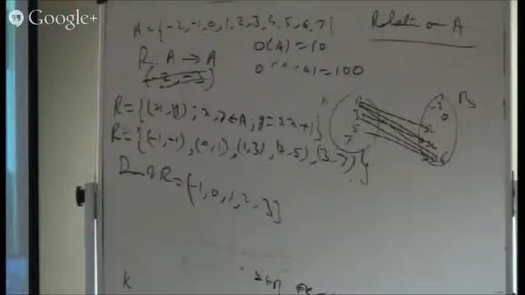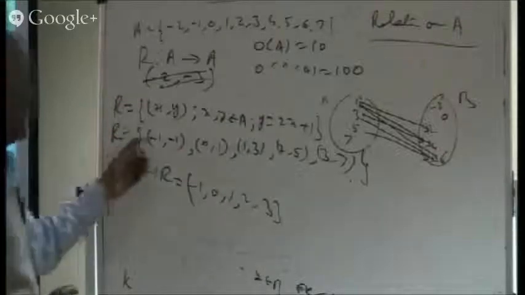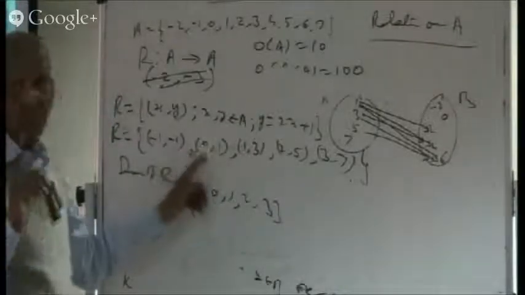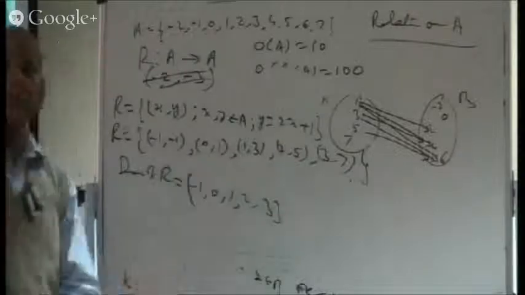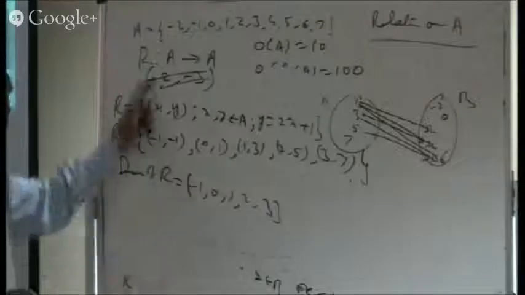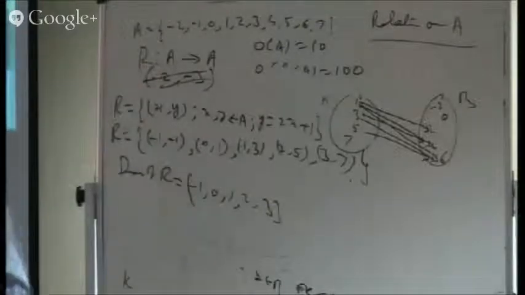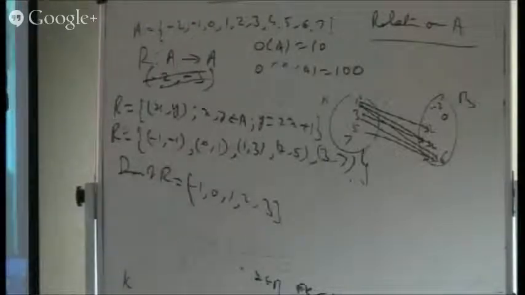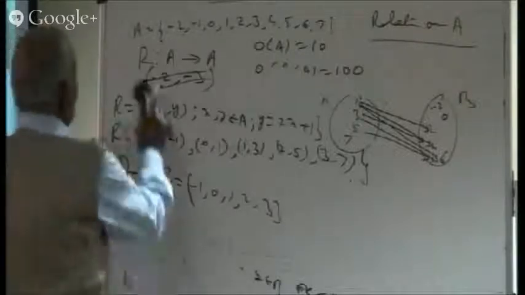Is it all right? So that is the type of situation. But of course, whatever elements are there, we are getting a unique answer. Corresponding to this, we are getting only one answer. Corresponding to this, we are getting one answer. But here the problem is only that this domain is not equal to the whole of A. The domain must be equal to the whole of A. If it is not so, it is not an example of a function. So it is not a function. That was the type of situation.